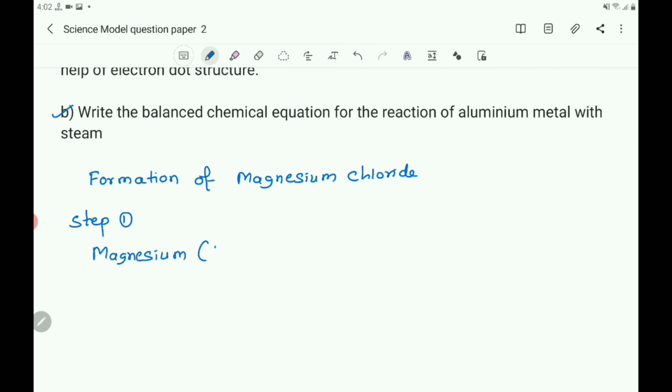Magnesium, the symbol is Mg, loses 2 electrons and becomes magnesium cation.